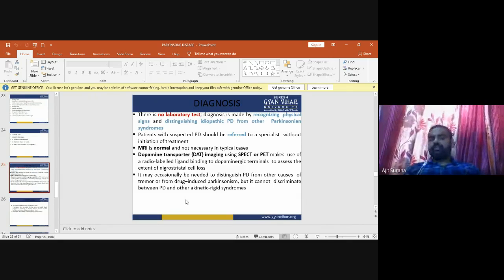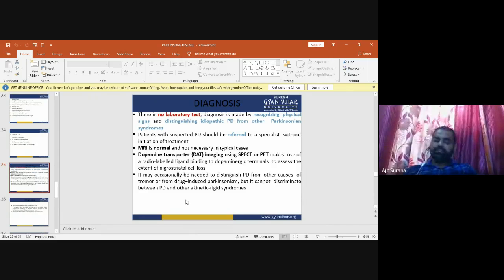Now, the next topic is the diagnosis of Parkinson's disease. How can we diagnose Parkinson's disease? There is no laboratory test for Parkinson's disease. Diagnosis is made by recognizing physical signs and distinguishing idiopathic Parkinson's disease from other Parkinsonian syndromes.